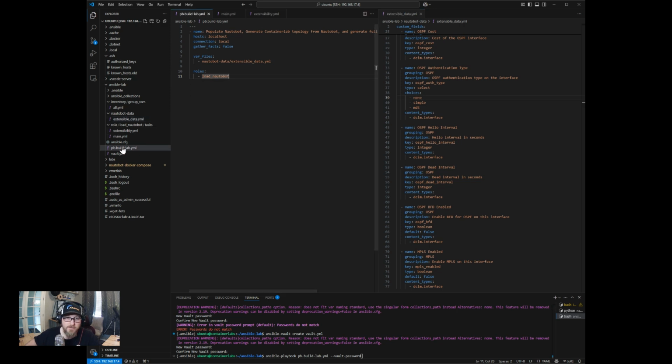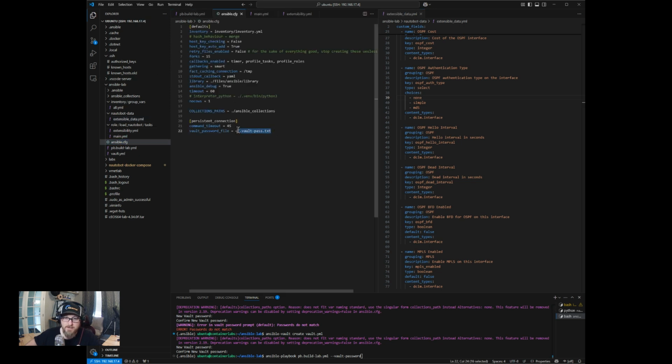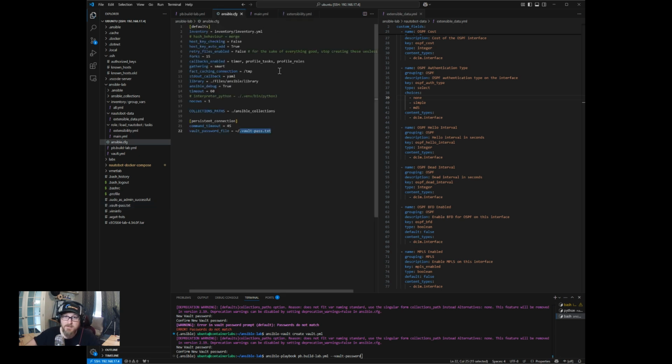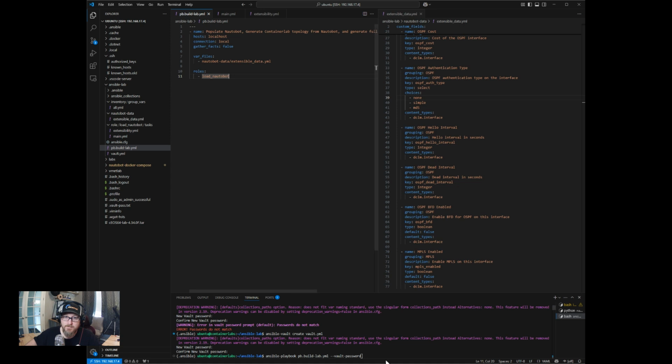And you'll notice, or you'll remember in our Ansible config file, we had this thing here. So what we can actually do is we can actually create this as a hidden file over here. And we type in our super secret 1234 password like this. Now, when we do vault password, we can actually reference it. See, like this.